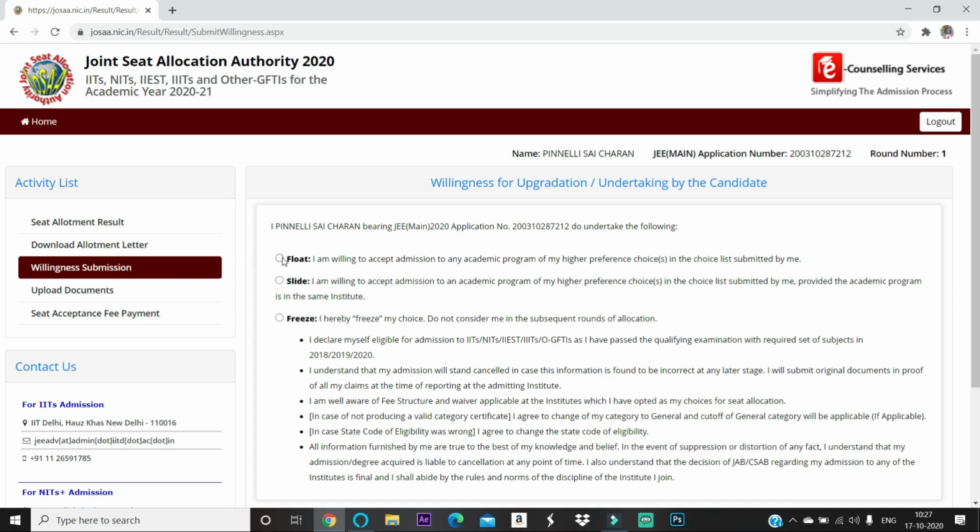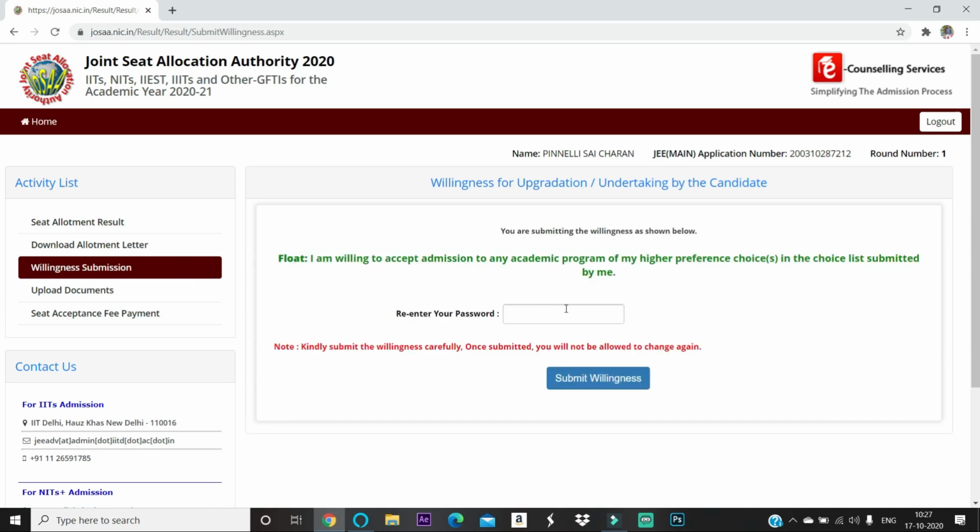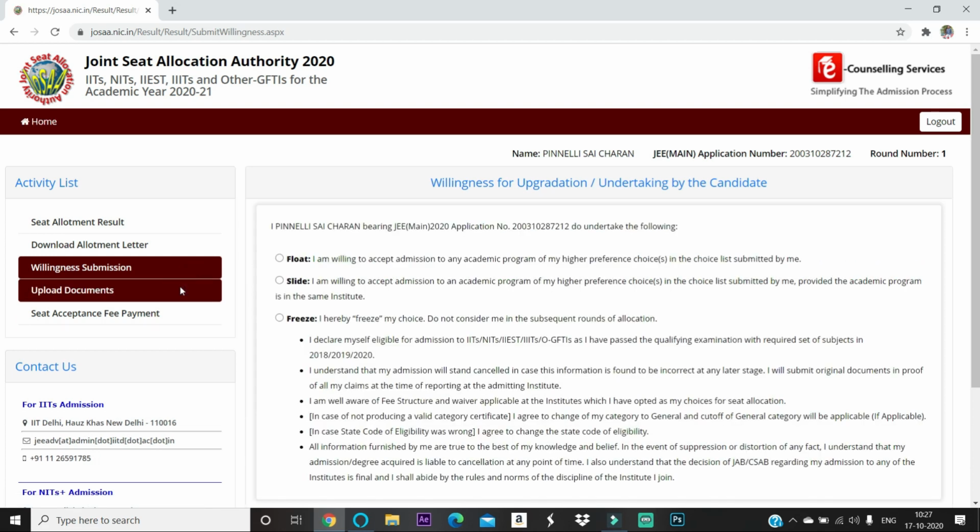So after willingness, if you click this, you have to give your password and all that. After submitting, the upload documents will be opened. What all documents are required will also be shown there only. So these things you can do till 20th.